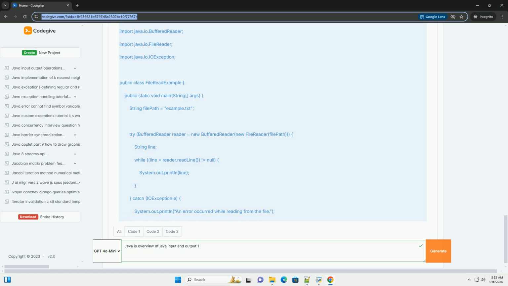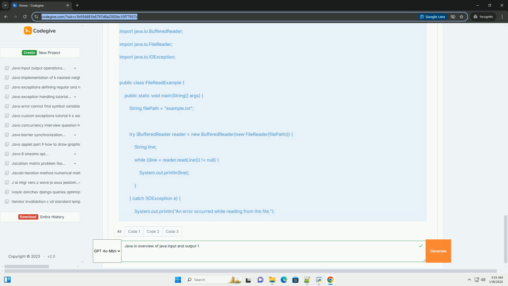Classes: Reader and Writer. File handling: operations like creating, reading, writing, and deleting files are handled using the File class. Serialization: the process of converting an object into a byte stream, allowing it to be saved to a file or transmitted over a network.